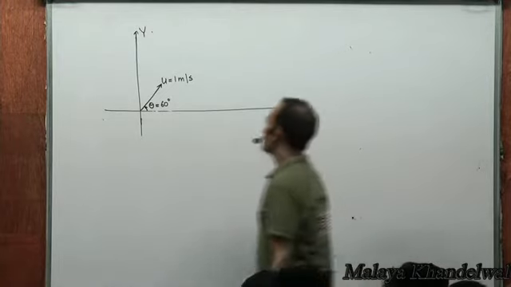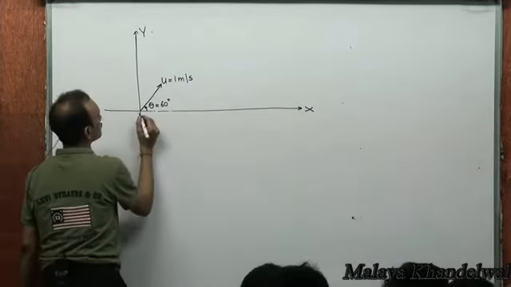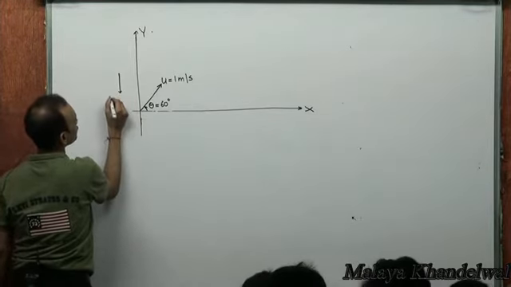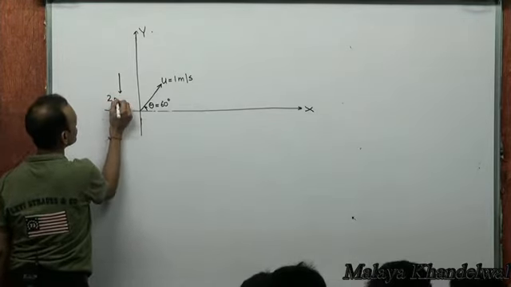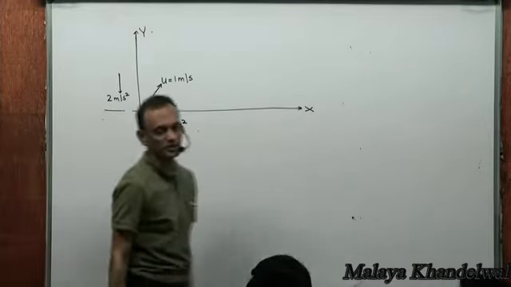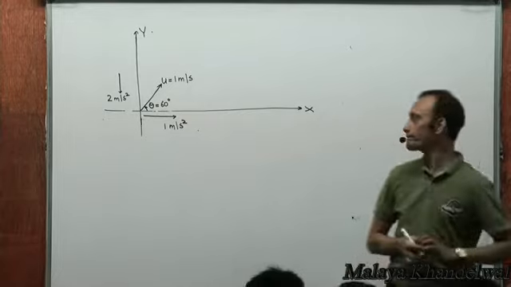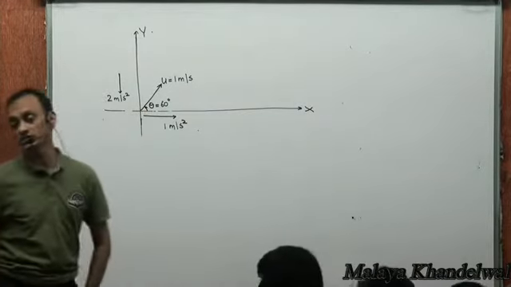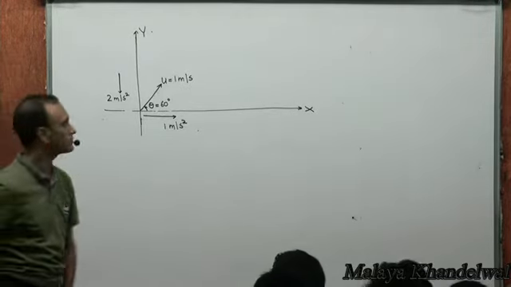And it's given a downward acceleration of 2 meters per second squared and a rightward acceleration of 1 meter per second squared. Right?